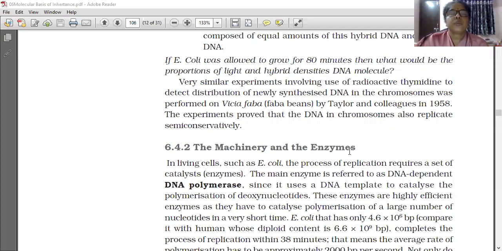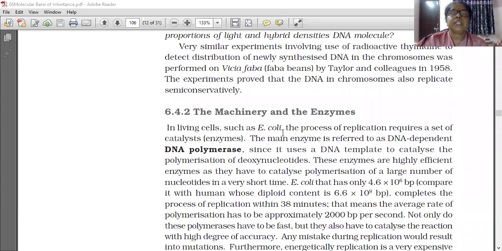Good morning, students. Today we are going to learn about the machinery and enzymes required for replication.